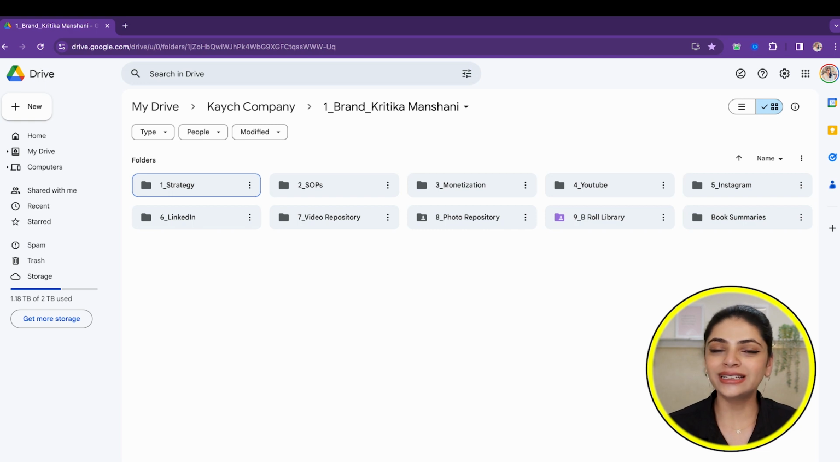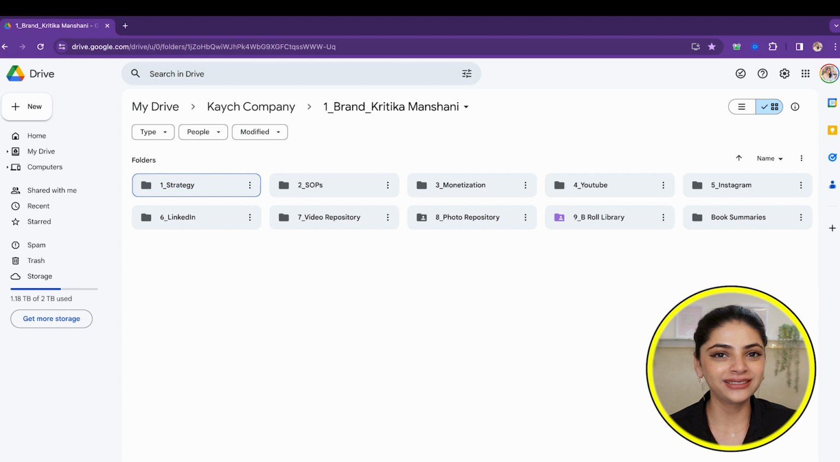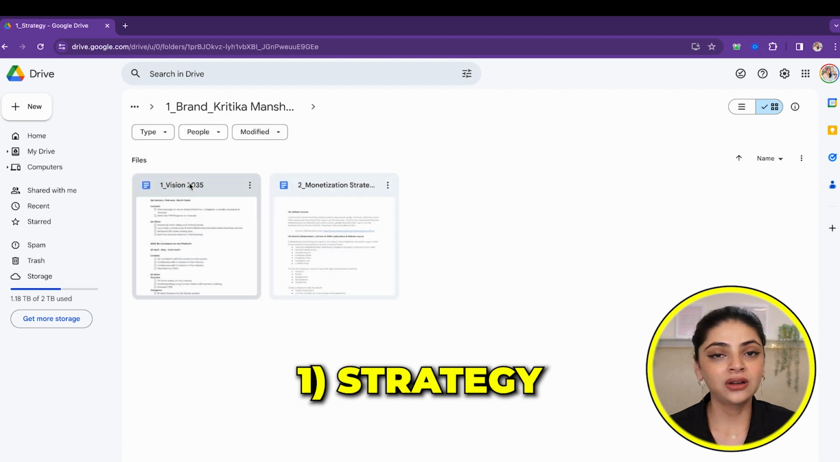Okay, so now you are inside the home page of my Google Drive of my brand, and I'm going to be giving you an entire tour of all of these folders. But as you can look on the screen, there are a couple of folders which are organized and numbered based on the priority of that particular folder. Like you see, the first folder is the strategy folder, wherein I have a Google Doc.